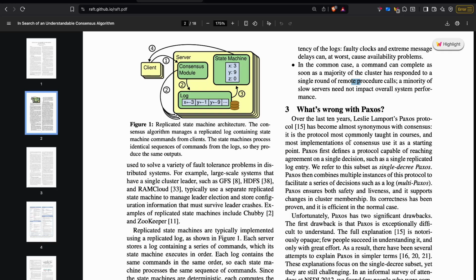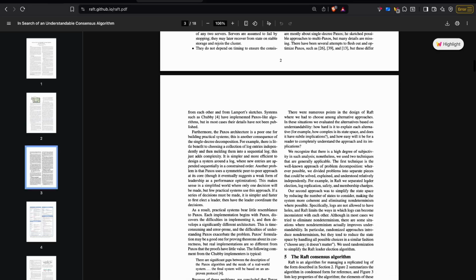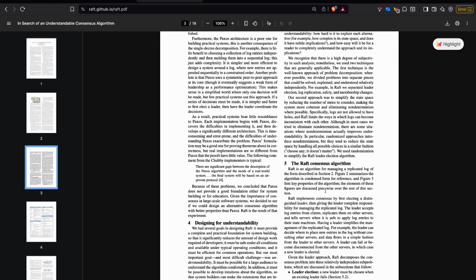So what was wrong with Paxos? To give an overall gist about this section, it was very complicated. Most of the population, and the population I'm referring to are research scholars, were not able to comprehend how the algorithm is actually working. Even after being explained, they were not able to answer the quizzes about the algorithm very clearly. This was the problem that was faced by the Raft creators as well, and that was the reason they thought of creating a new algorithm which is easy for the mass public to understand. And that's what the next section, designing for understandability, talks about.